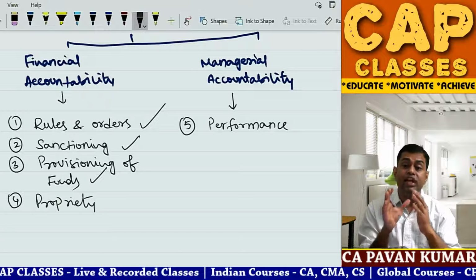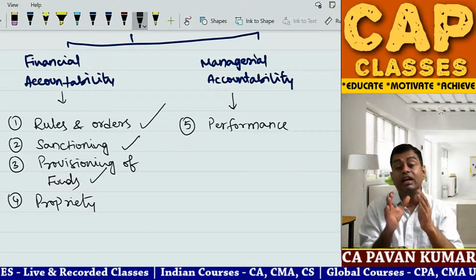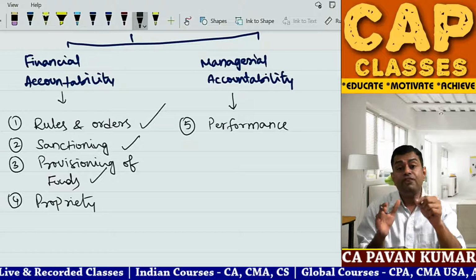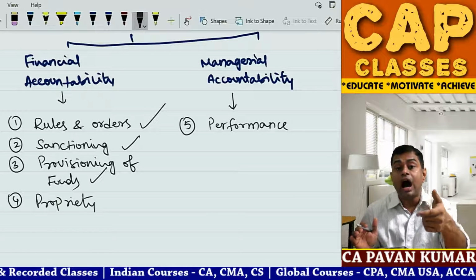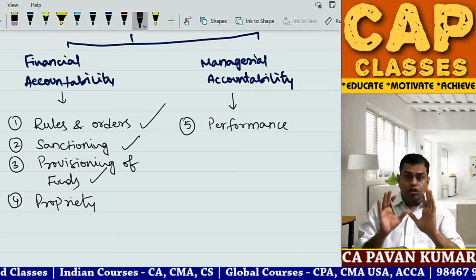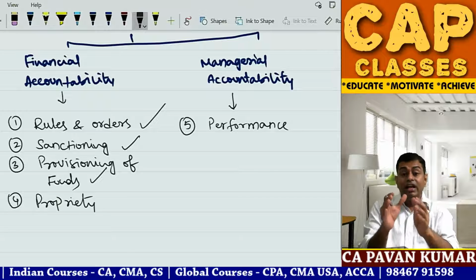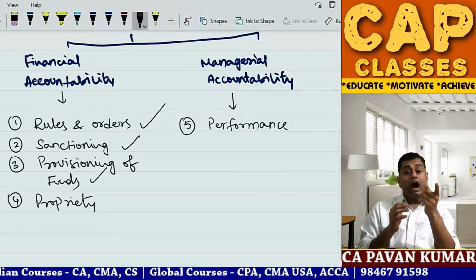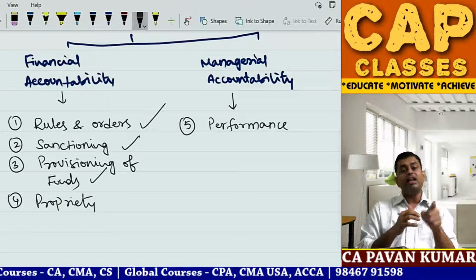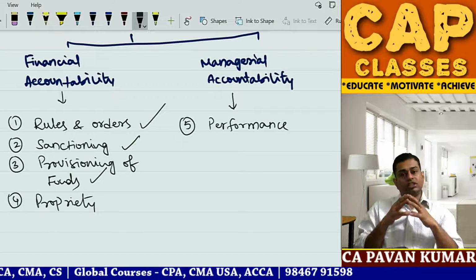Say, for example, an extreme example I am giving you: there is one fund created for the welfare of widowers of army jawans who got killed in war. You created some 1000 crores. 1000 crores fund is created. For what is it given? In the army, whoever is working, if they die, those widowers will get some money out of this.